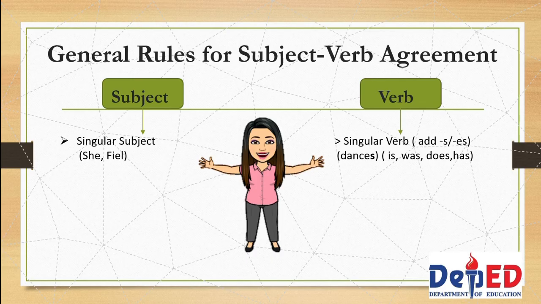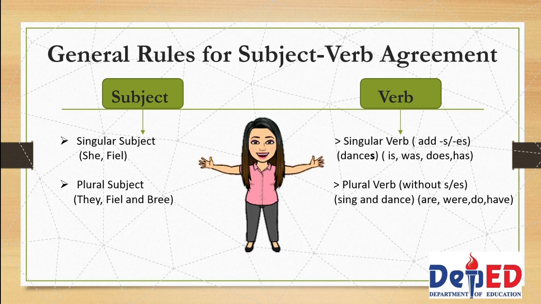Or if you are using helping verbs, you may use the singular verbs like is, was, does, and has. The second main rule is that if the subject is plural, then you will use a plural verb also. For example, if your subject is plural, they, or proper nouns Fiel and Bre, then you should use a plural verb that is without s or es. For example, sing and dance. This is what you call the base form of the verb. If you will use helping verbs, use the plural forms like are, were, do, and have.